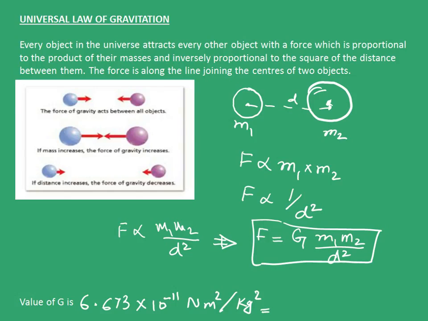Now, given the universal law of gravitation, this picture depicts how this force of gravitation will change as you change the parameters, that is mass m1, m2 and distance d. If we increase the mass, the force of gravity increases. Similarly, if the distance is increased, the force of gravity decreases.